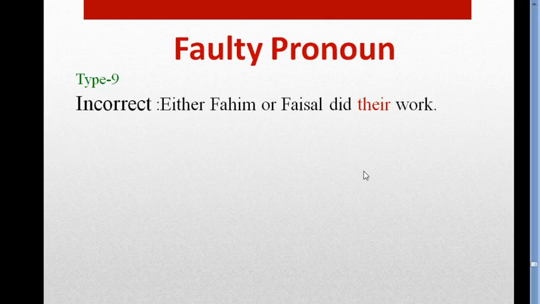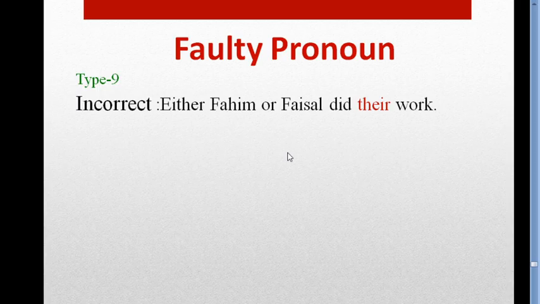At first, listen to me very carefully. If two singular nouns are connected with "or", "either...or", "neither...nor", we use the pronoun according to the nearer noun.